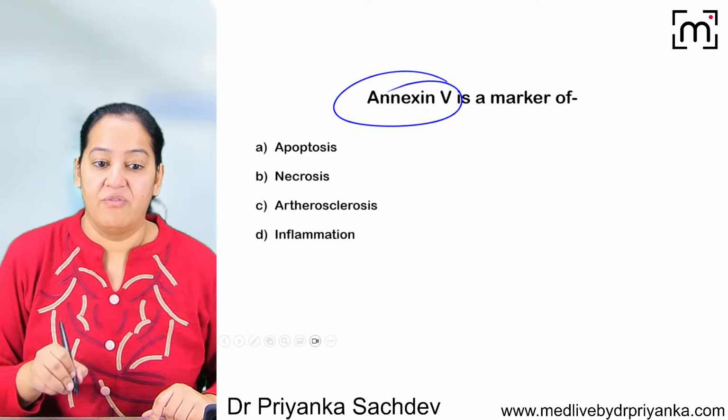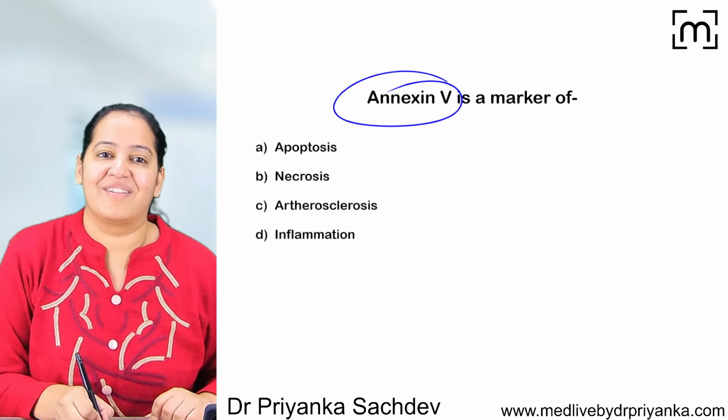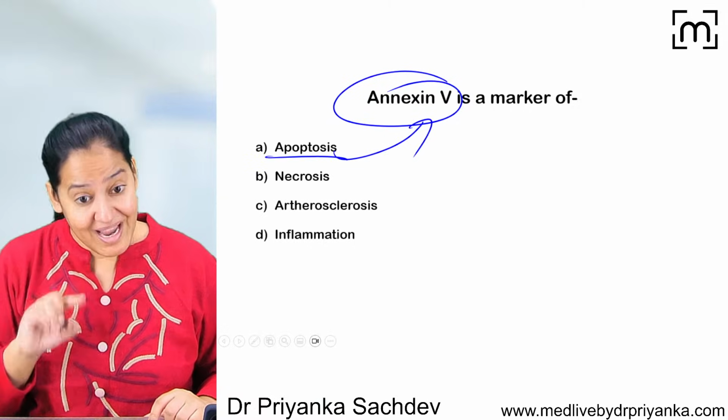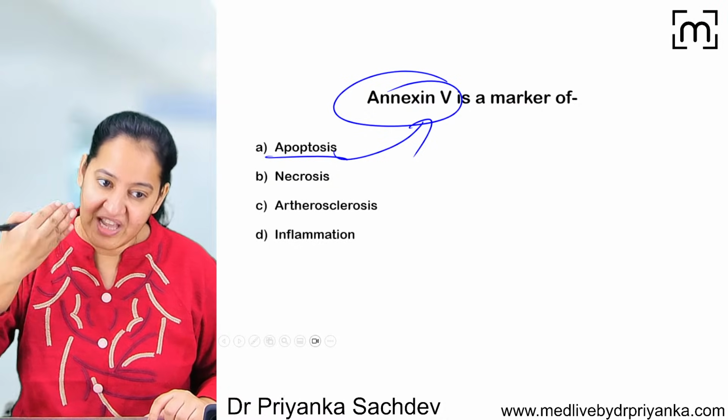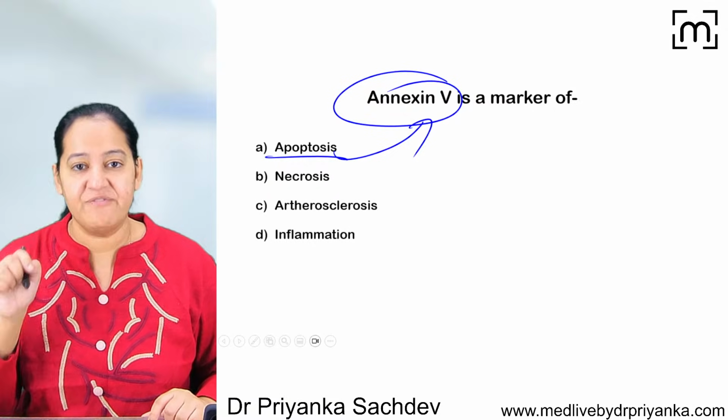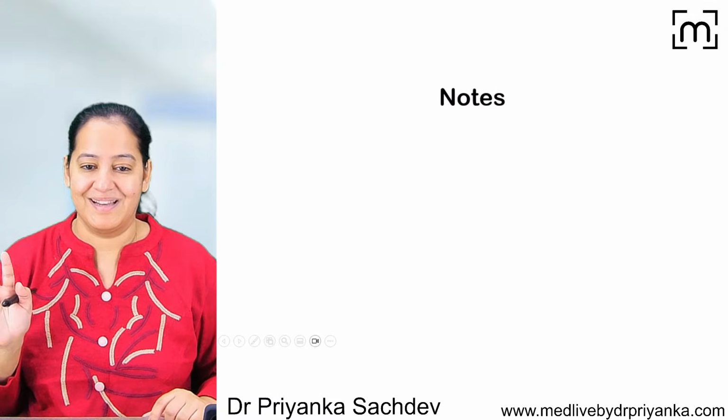Annexin 5 is a marker of. I guess this is the easiest ever question. The correct answer is apoptosis. The mechanism is through phosphatidylserine. During apoptosis, there is externalization of phosphatidylserine. That's why annexin 5 is positive in apoptotic cell, not in normal cell.